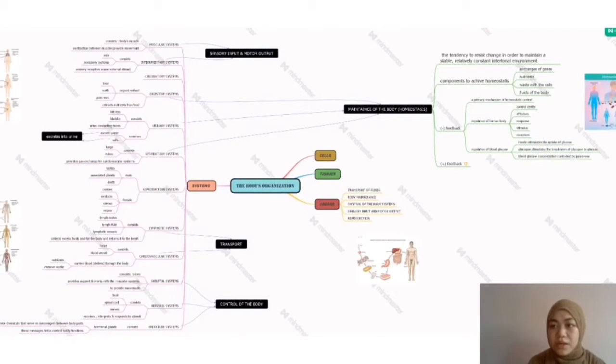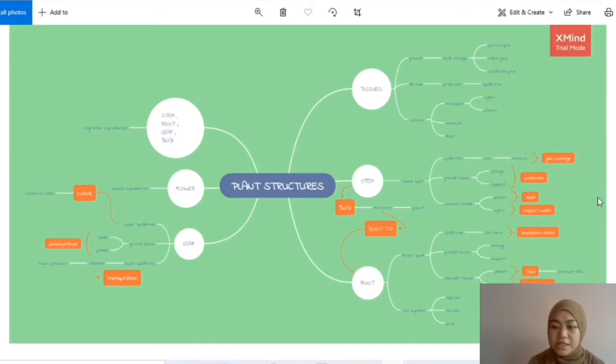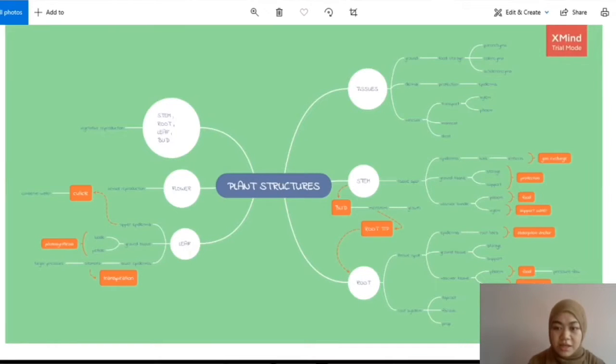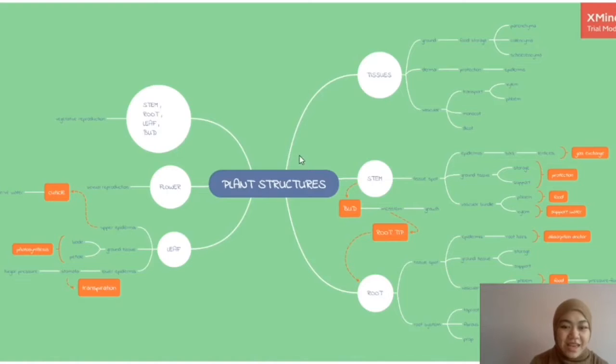The next one is plant structure, and this is what my map looks like. It's just simple. For plant structure, I state how the plant is built, with the structures in a plant consisting of tissues, stem, root, leaf, flower, and so on.